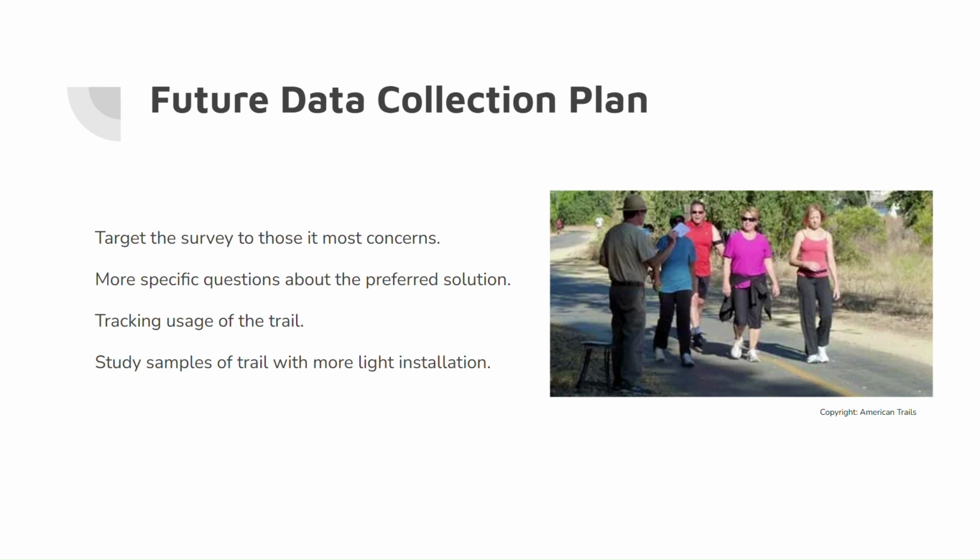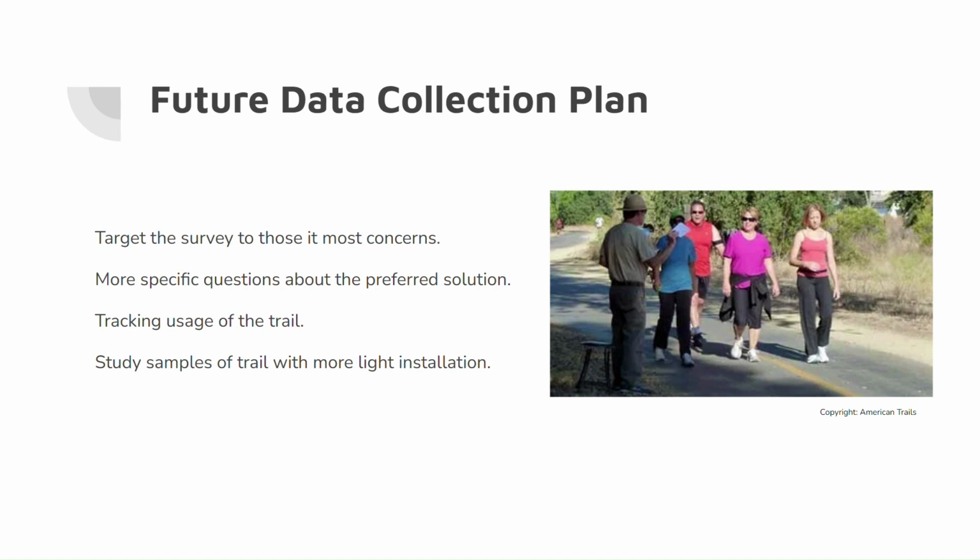As for future data collection plans, we could target the survey, like Lacia said, to people like the cross-country team who are more affected by the concerns of this issue. We could also ask more specific questions about the preferred solution to people who are affected by it, including the people who live around the trail and what they think would be best used.